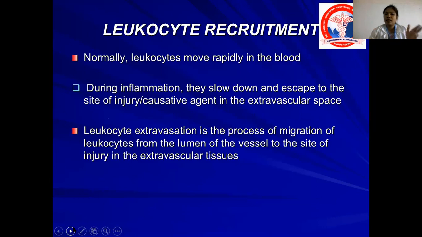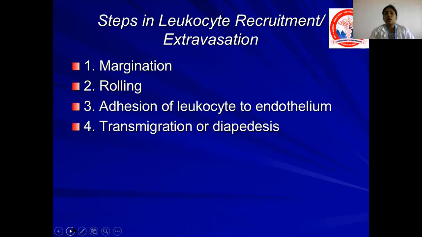Leukocyte extravasation is the process of migration of leukocytes from the lumen of the vessel to the site of injury in the extravascular tissues. The steps in leukocyte recruitment or extravasation can be classified into four, as I told you at the beginning of my class: margination, rolling, adhesion of leukocytes to the endothelium, and transmigration or diapedesis.